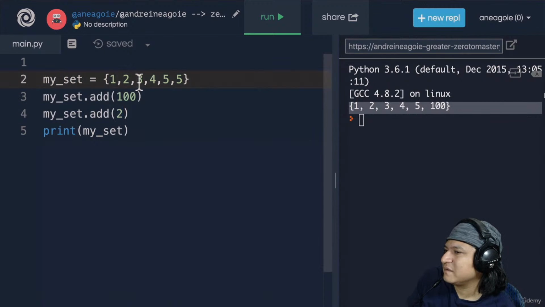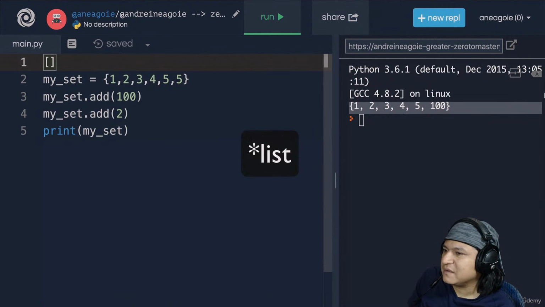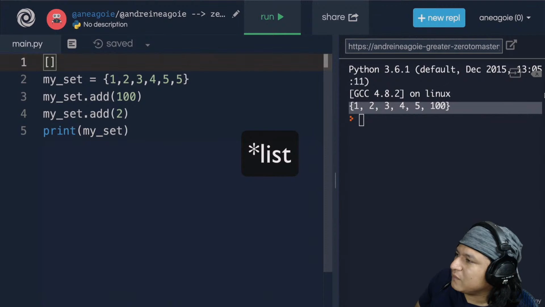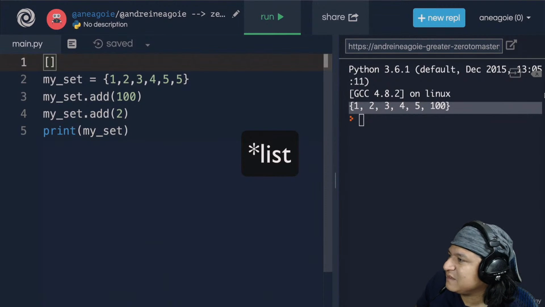So let me ask you this, and this is going to be a fun little exercise. If I gave you an array. Wait, let me see this. That's the dictionary. One is a set, it's called a set, because it's not a key value pair. It does have curly braces, but it doesn't have key value pairs, just elements. That's the difference. Then you add 100.